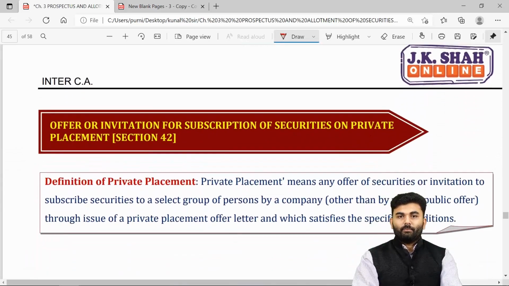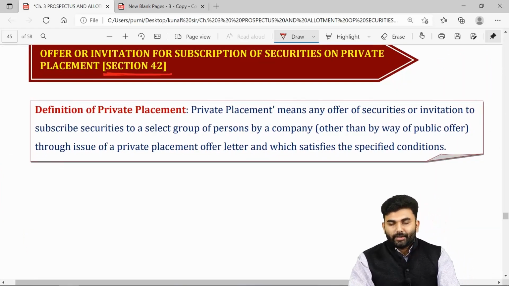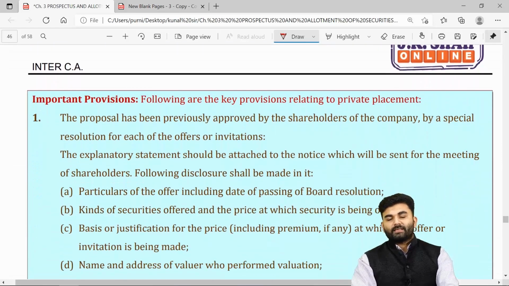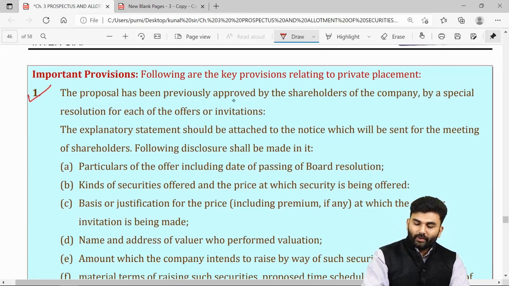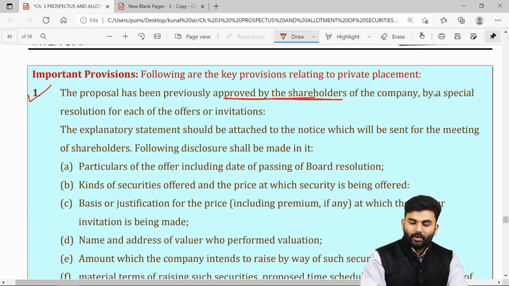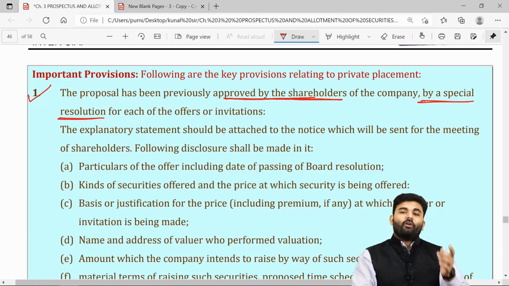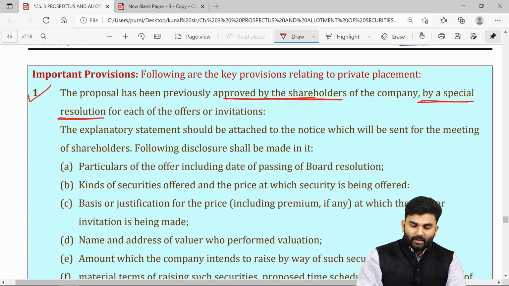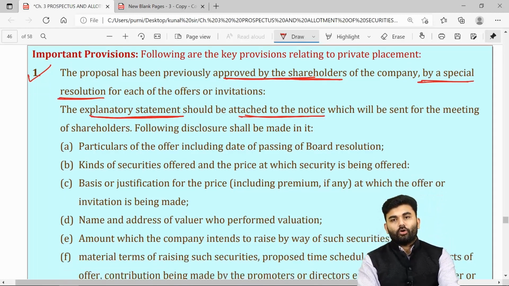The last part of this chapter deals with section number 42, that is private placement. Whether you are a public company or a private company, both are allowed to issue securities through private placement, for which the company needs to first take approval from their existing shareholders by asking them to pass a special resolution. For passing this special resolution, the company requires to call a general meeting. For calling a general meeting, the company will send a notice to its members. Along with the notice, explanatory statements should also be attached.